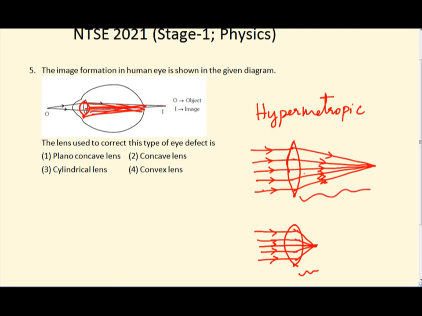Okay, so what is happening is this, right? So you have to converge these rays so that the point of convergence is exactly on the retina. So you have to use a converging lens, right? So converging lens is a convex lens. This is called as a converging lens. So it is convex lens. The option is convex lens.